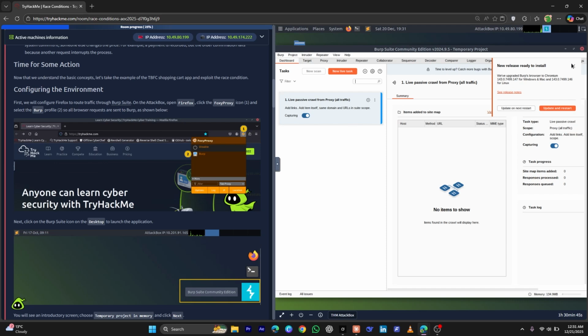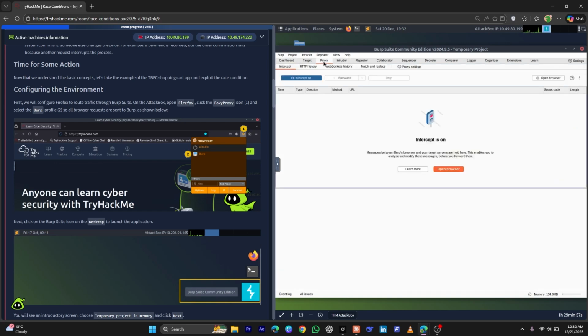Okay, so Burp Suite is now open. We see a bunch of stuff on our screen. These are all tabs, like a mini tool inside Burp Suite. Before going next, what we need to do is turn off the intercept. Remember what I told you earlier, the intercept mode. So let's turn off the intercept. For that we will go to the proxy tab, and as you can see over here, intercept is on. So we have connected Burp Suite to our browser, Firefox.